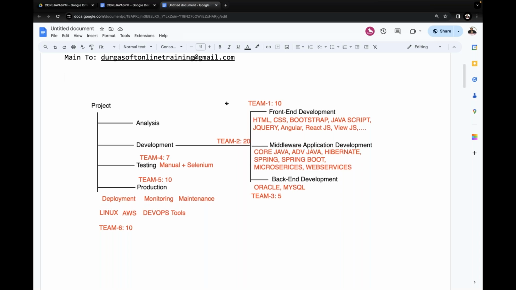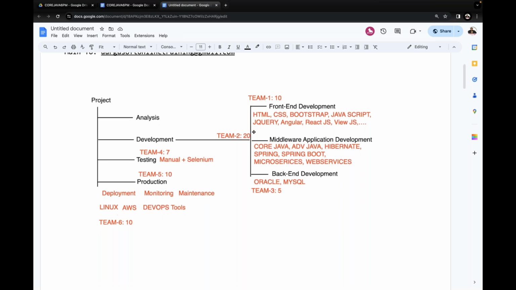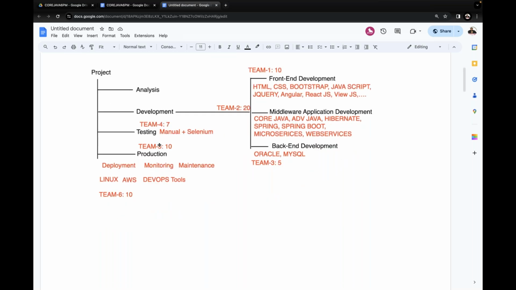See, if you observe the total project life cycle, we have four phases. What are the four phases available in the project life cycle? Analysis, development, testing, and production.